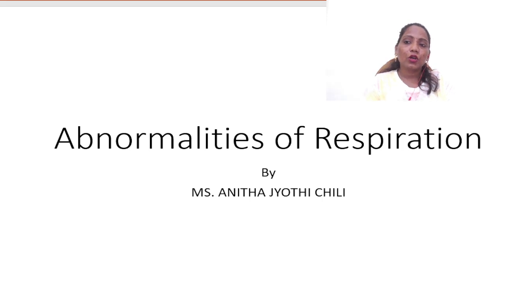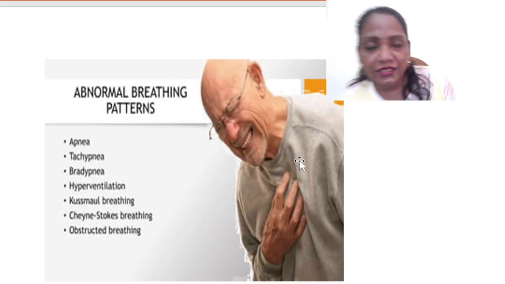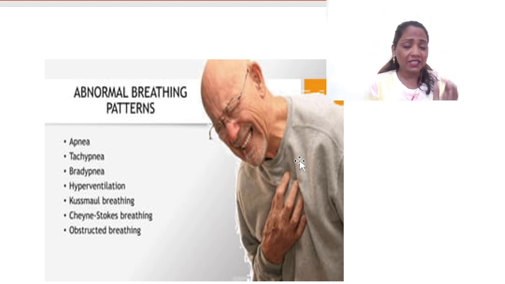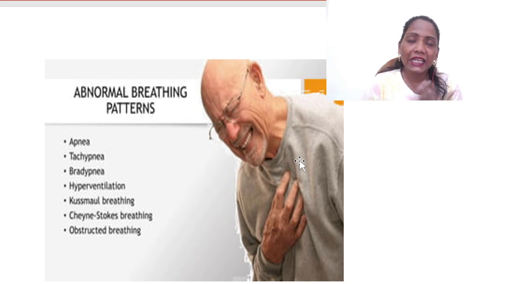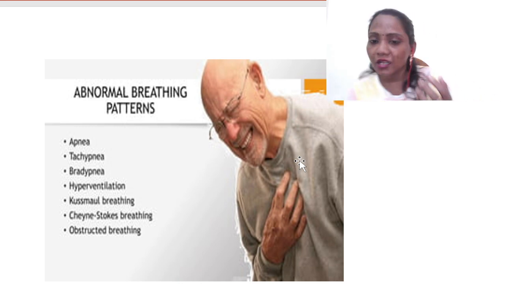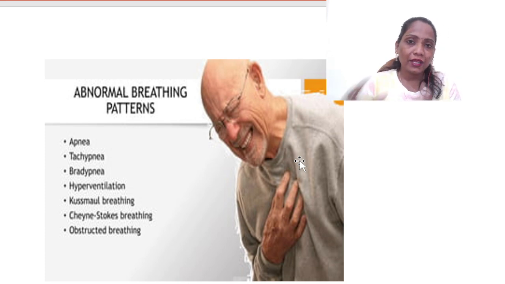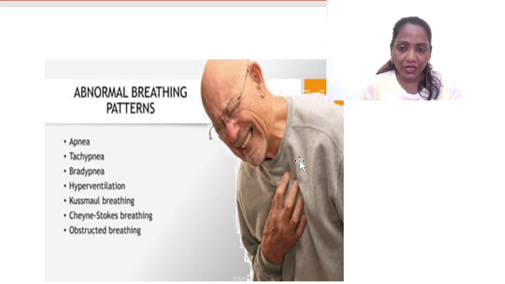So when I want to speak about abnormalities in the respiration, normal respiration already we have discussed. It ranges from 16 to 20. In some conditions it can be 23 also. If it is lower than the normal level or more than the normal level, we call it an abnormal respiration. First of all, we should know what is tachypnea and what is bradypnea. Tachypnea is when the respiration is more than normal. Bradypnea means when respirations are lower than normal. These two conditions we should understand here.